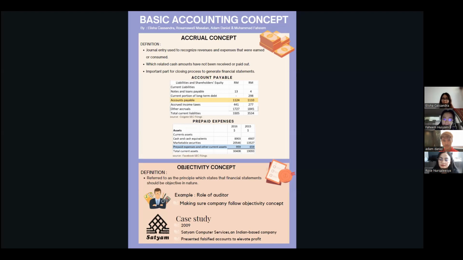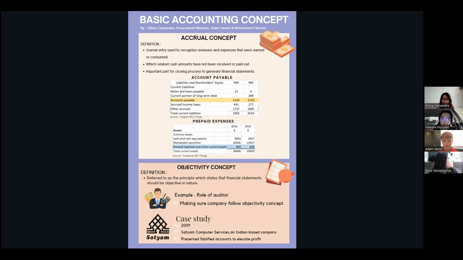The first topic that we chose is the accrual concept. The definition of this accrual concept is that the journal entry used to recognize revenue and expenses that were earned or consumed, which is also related to the cash amount that has not been received or paid out. It is an important part of the closing process in order to generate the financial statement. An example of the accrual concept is the account payable.